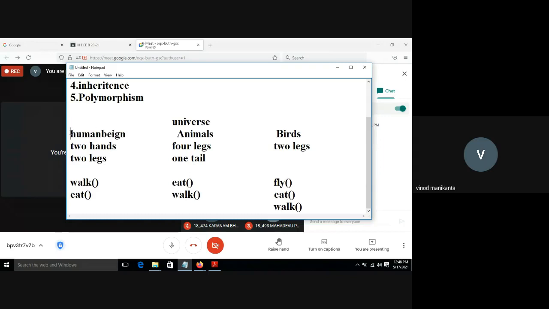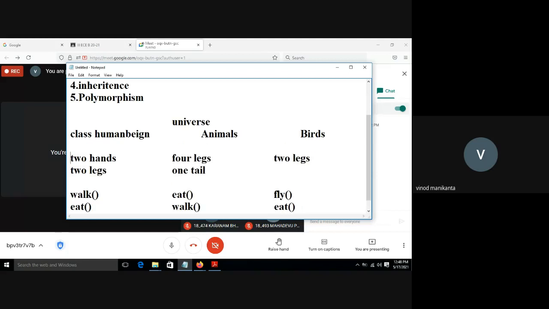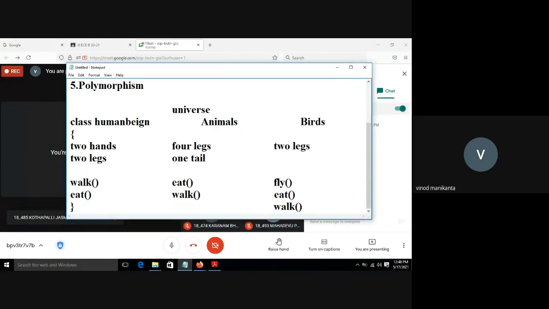How am I classifying? I'm writing class. So I'm classifying. This is the class human being. So this is the class human being. I'm classifying human beings, animals, and birds. That's why I write class.